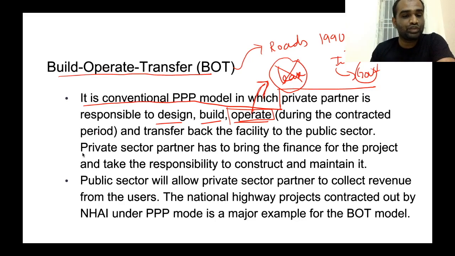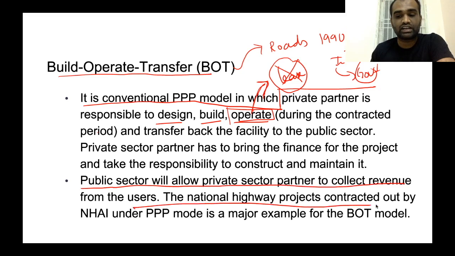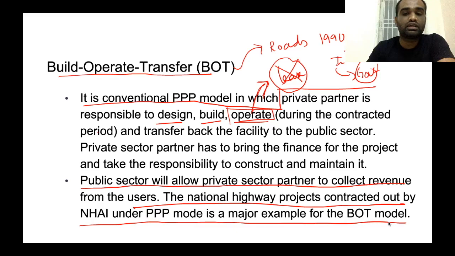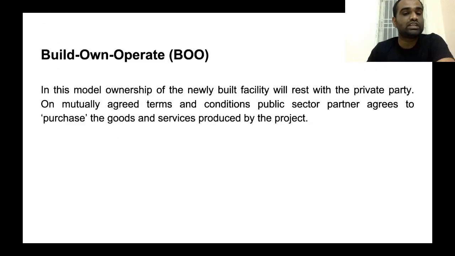Clear? So this is the conventional build, operate, transfer model, and the public sector will also allow the private sector to collect revenue from the users. The national highway projects contracted out by the National Highways Authority of India under PPP mode are the major example of the BOT model. Clear? This is one type of PPP model. Next one is the build, own, operate model of public-private partnership.